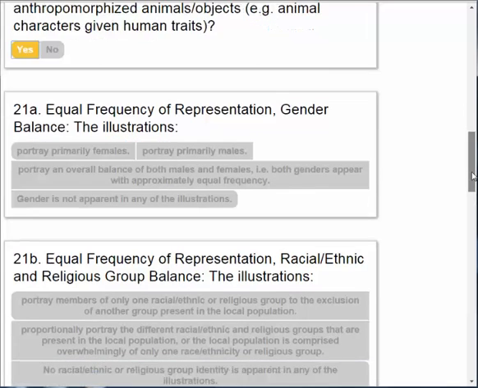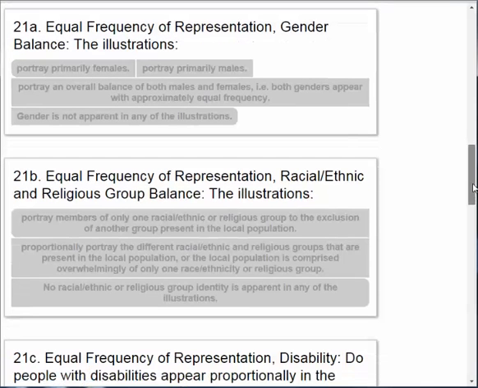So question 21 is going to ask about equal frequency of representation based on gender, racial, ethnic, or religious grouping, and disability. Gender is probably the easiest one because as you look through the book you're going to look only at the illustrations for these and decide whether mostly females are portrayed, mostly males, or there's an overall balance, which as we know from the world population should be roughly half and half.